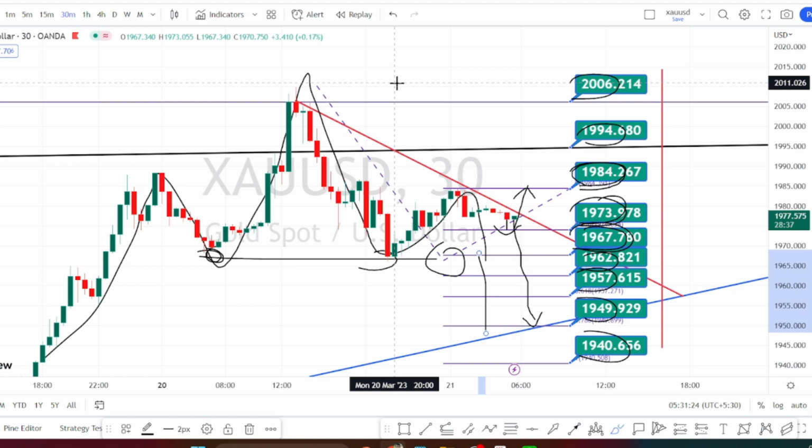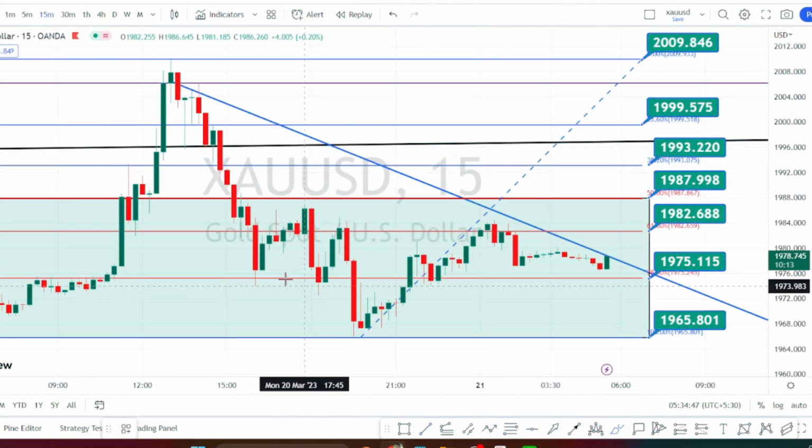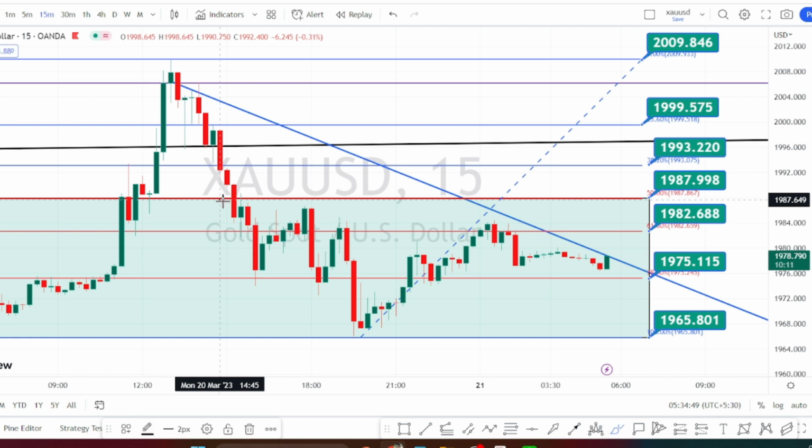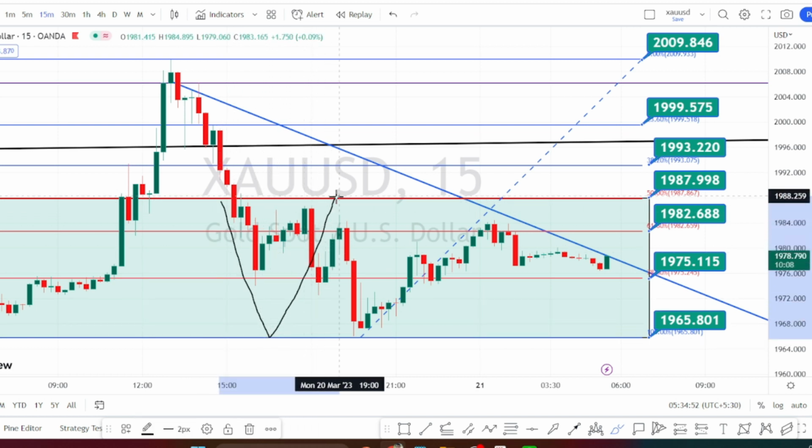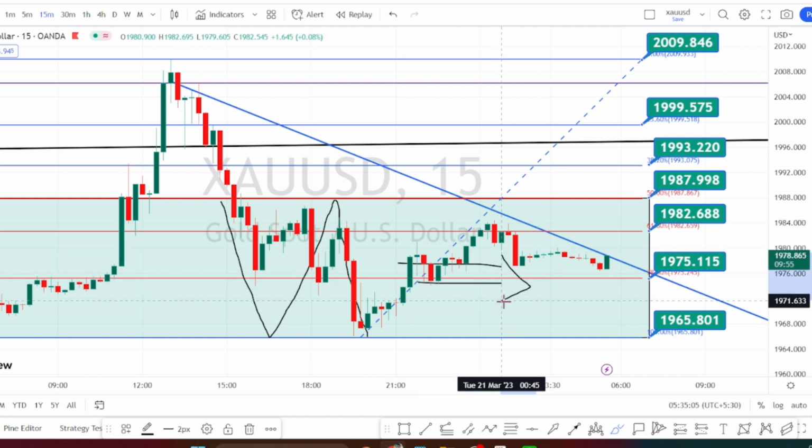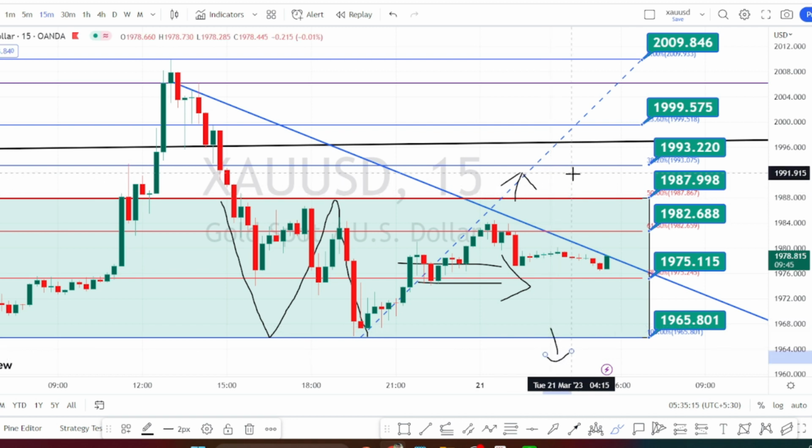Let us look at the price action in 15 minutes time frame. So currently we are noticing the price action in 15 minutes time frame to be trading within this rectangle pattern, trading on a sideways price action. Wait for the price action to give a breakout on the bullish side or on the bearish side from this consolidation, based on which you can take a directional trade in 15 minutes time frame.